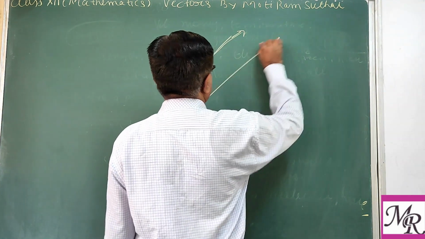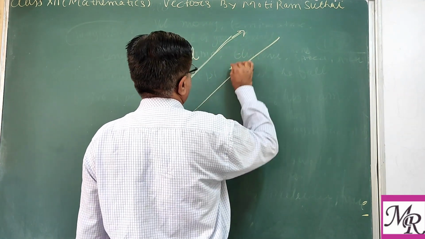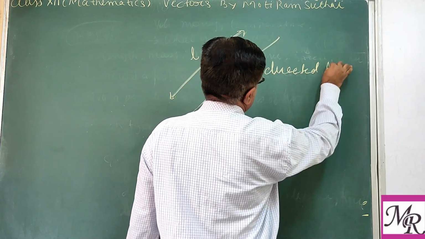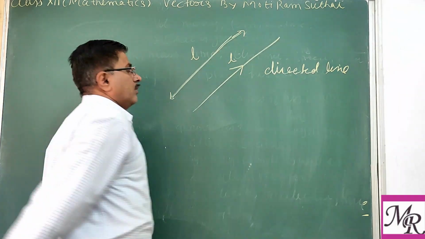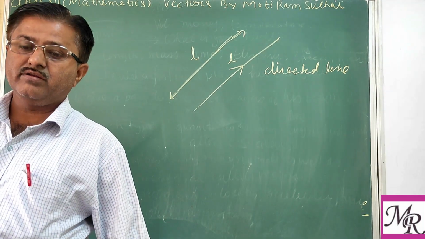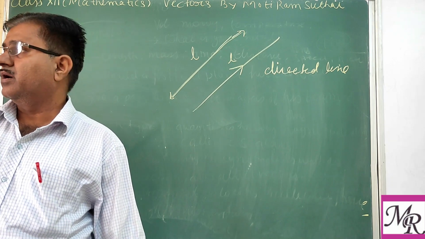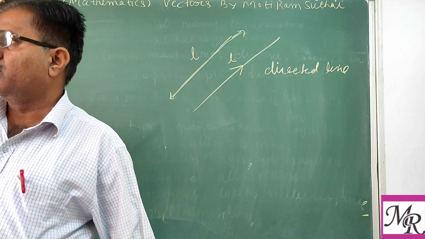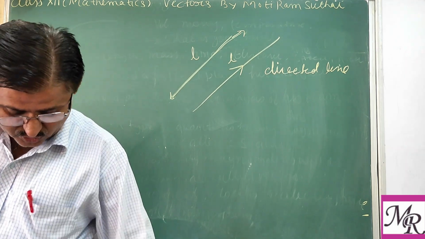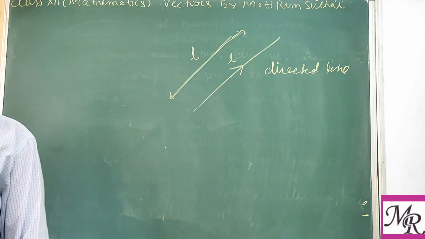Now we draw a line with only one direction. So this is known as a directed line, because this has a specific direction. Directed line means showing the direction in one special side. Clear? So this is known as a directed line.